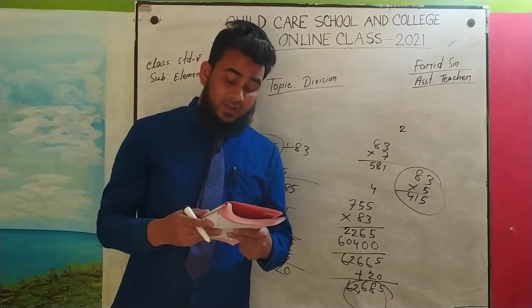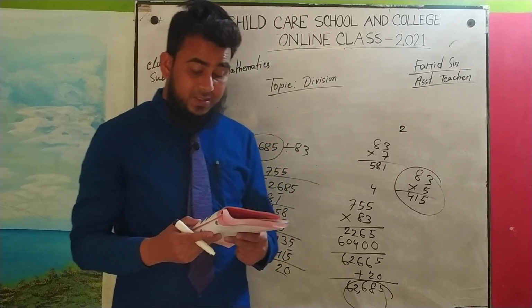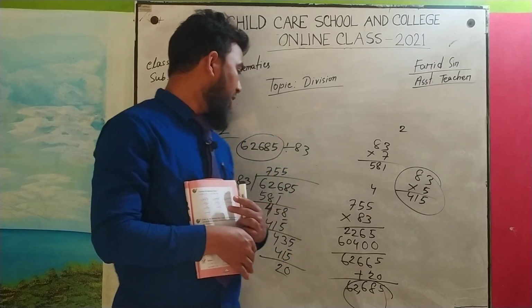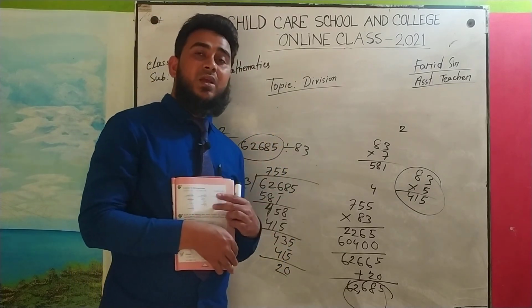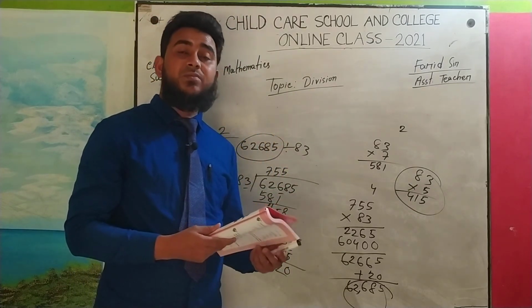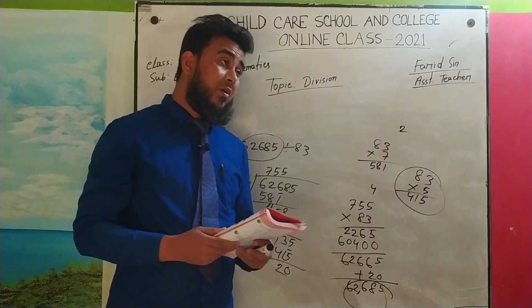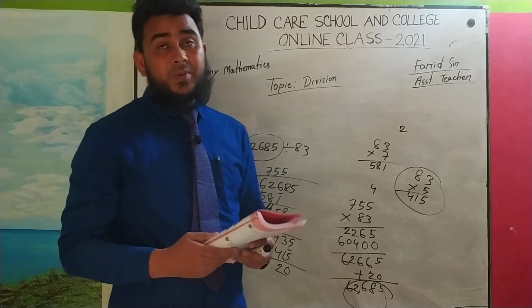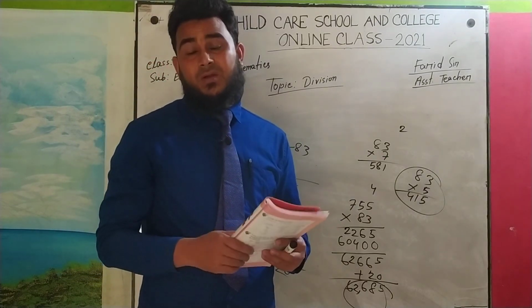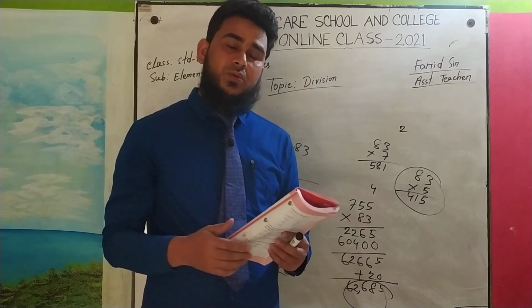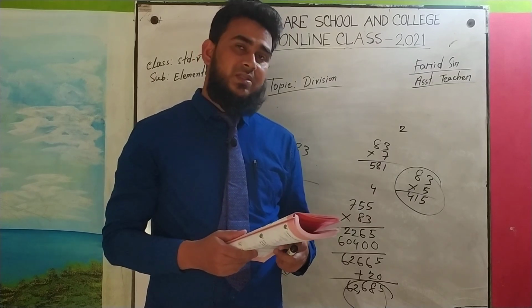Now we have come to the ending of the class. So dear learners, I hope that you will practice this at your home, and I also hope that you can understand this. For this you have to practice more and more at your home, then you can easily understand this. And please remember, or I think memorize, the multiplication table of 2 to 9 at least, and practice this at your home.